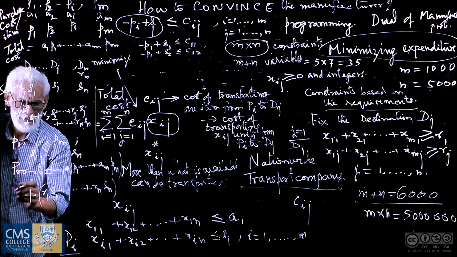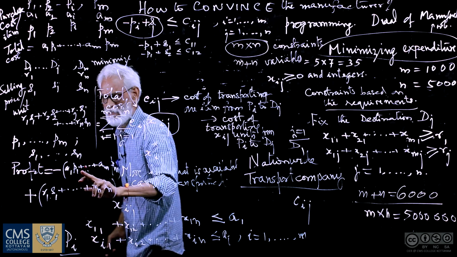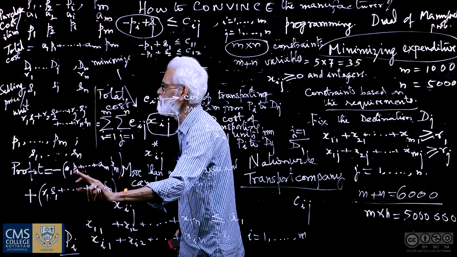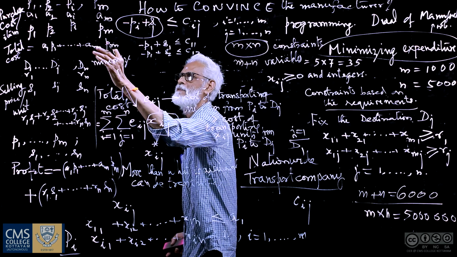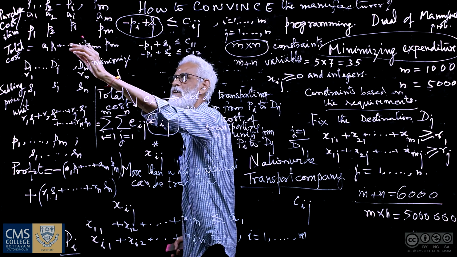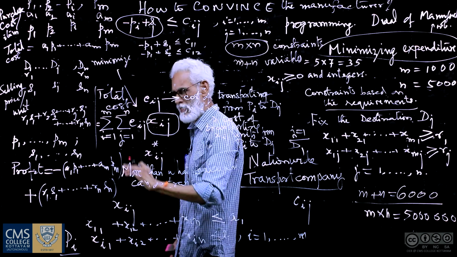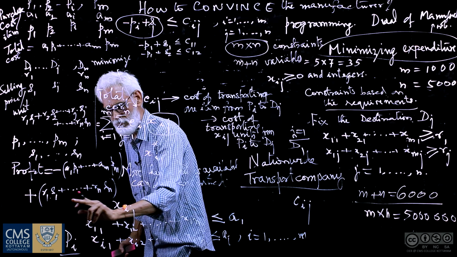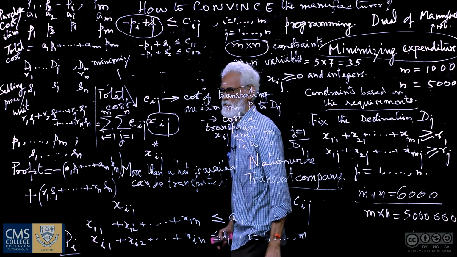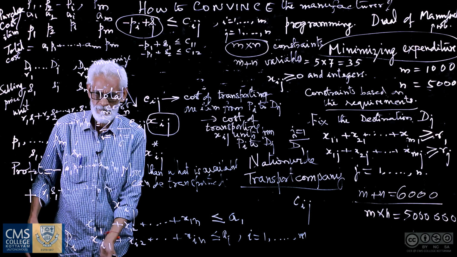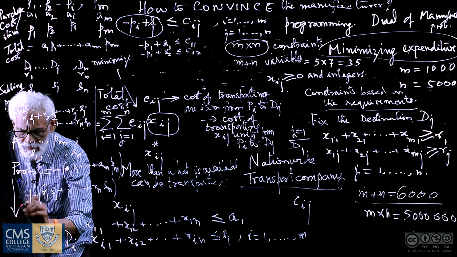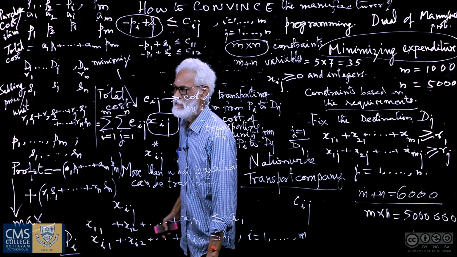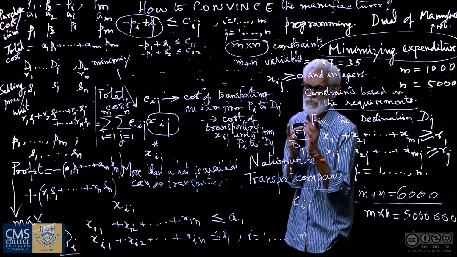So find the optimal values of P1 through Pm, the purchase costs of items from the various plants, and S1 through Sn, the selling prices. So this maximization is the problem of the transport company.